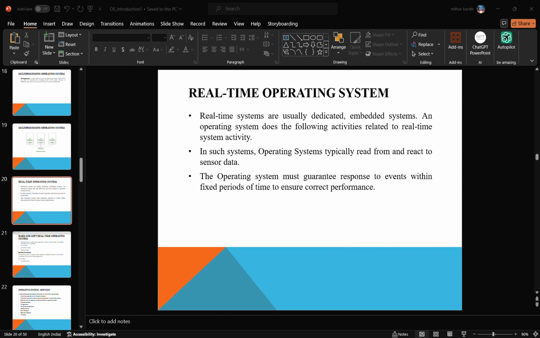Next, the time sharing operating system. This is a good approach. Actually, we are using the CPU time in different time quantums.